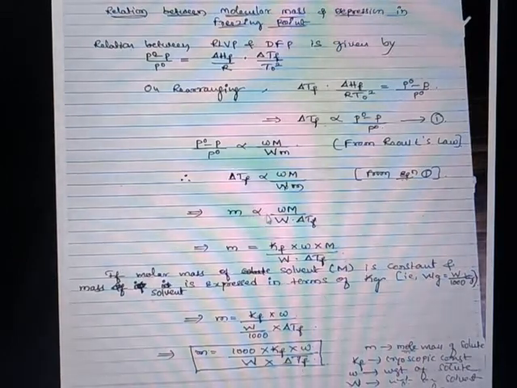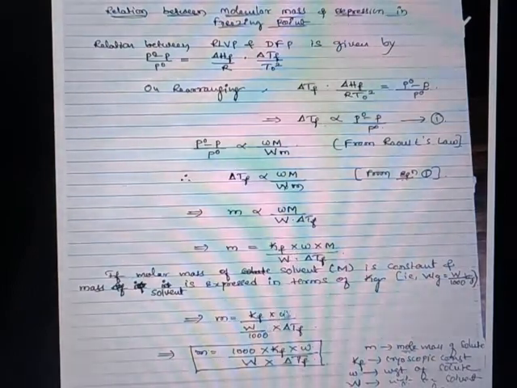And removing this proportionality symbol, M is equal to Kf, where Kf is a constant called the molar depression constant or cryoscopic constant. That is, M is equal to Kf into small w into capital M divided by capital W into delta TF. If the molecular mass of a solvent, that is capital M, is considered a constant, and the weight of a solvent, that is capital W, is represented in terms of kg, then we can express this relation as